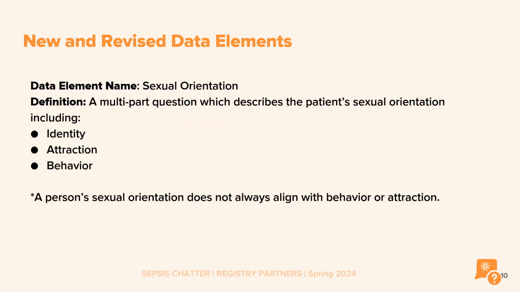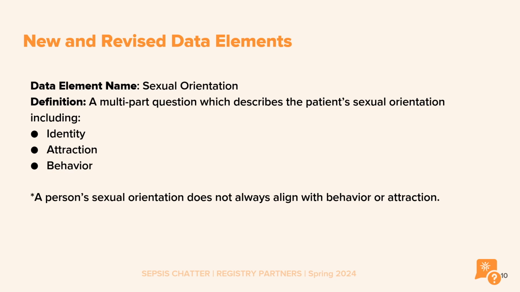The last optional data element to discuss is sexual orientation. The definition is a multi-part question which describes the patient's sexual orientation, including identity, which is a person's core internal sense of their sexuality; attraction, which is a multidimensional concept that includes the genders to which a person is attracted and the strength of this attraction, including whether a person feels attraction at all; and behavior.